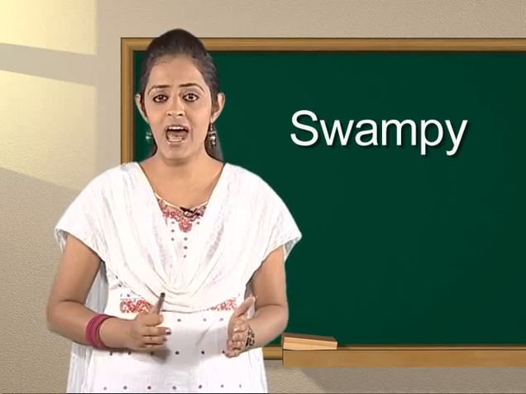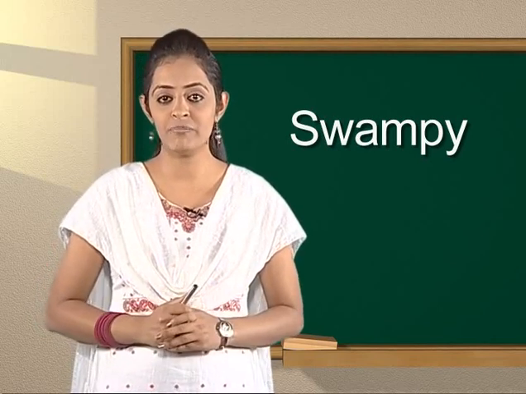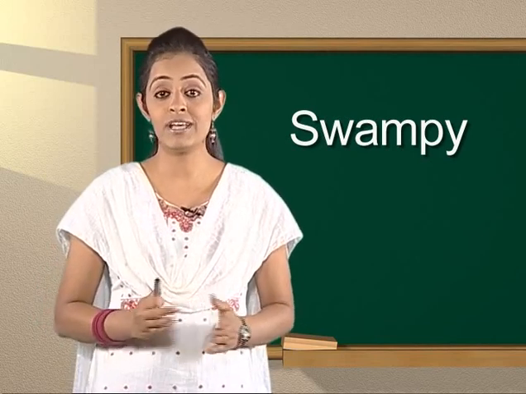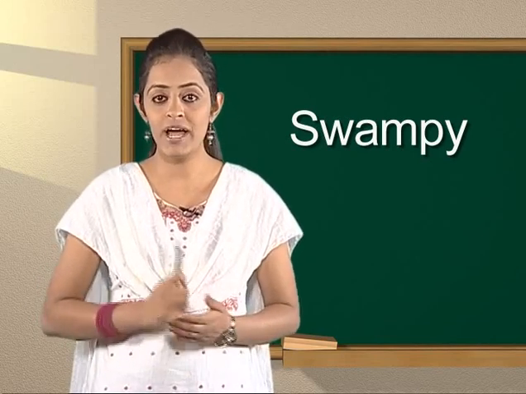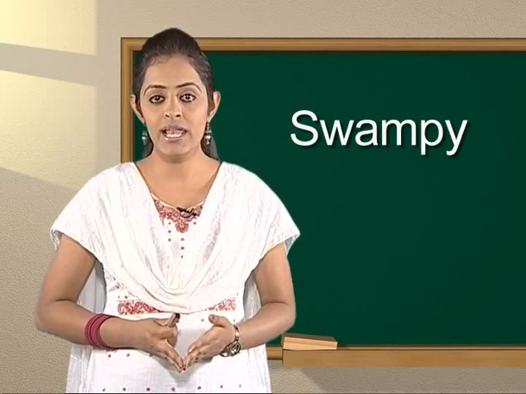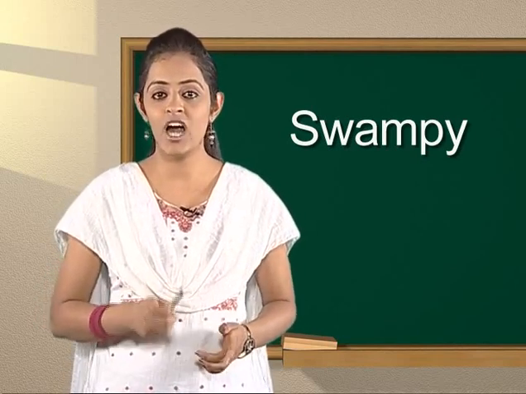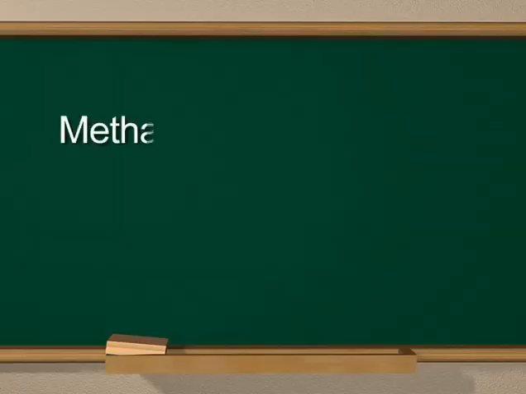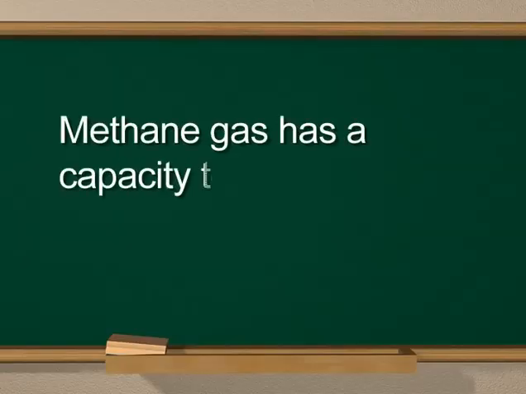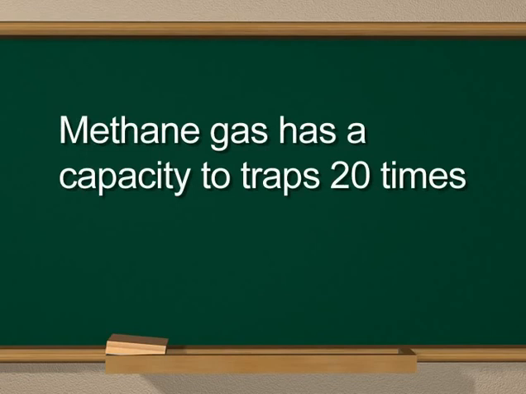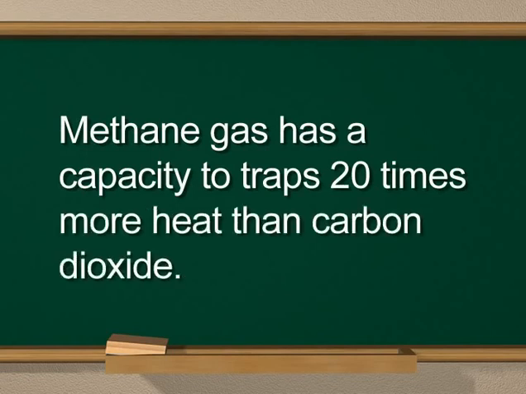Each year, we add several million tons of methane to the air by raising livestock, coal mining, drilling for oil and natural gas, rice cultivation, and garbage in landfills. This gas has a capacity to trap 20 times more heat than carbon dioxide.